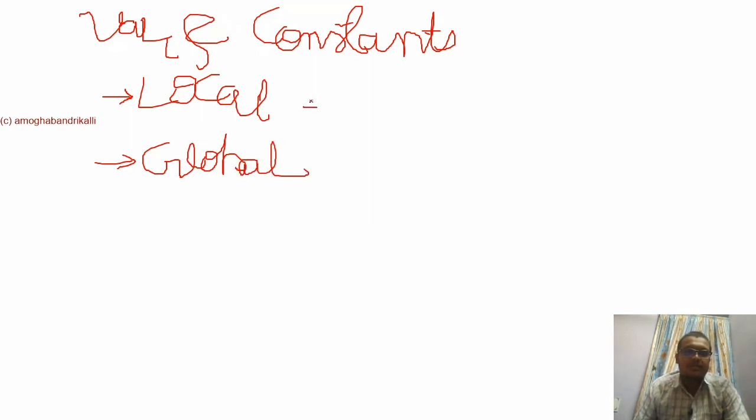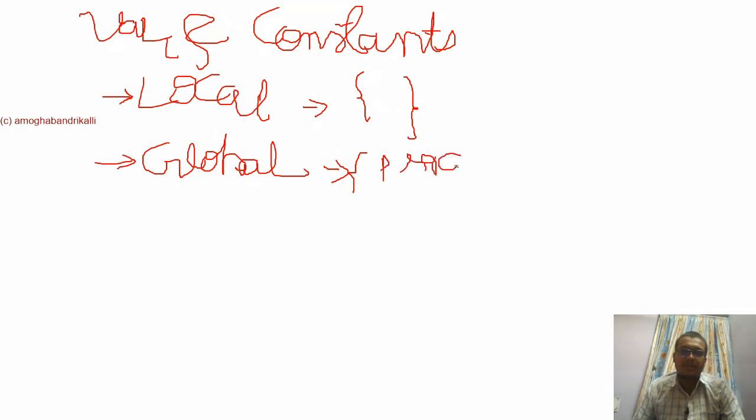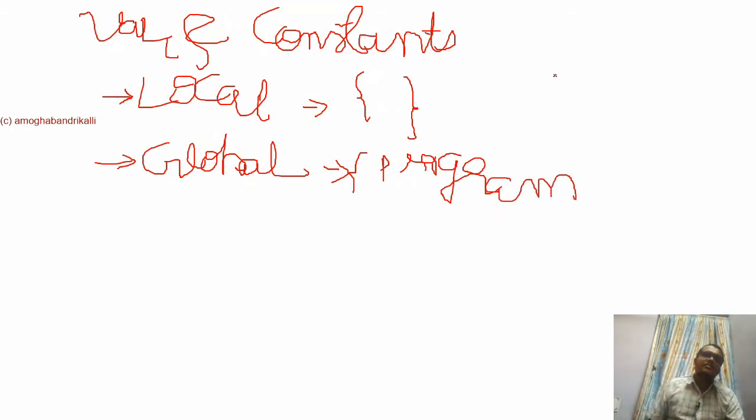Local variables means they work inside the function. Outside the function they are not accessible. Global variables means they can be used throughout the program. So if you declare a global variable, it is going to be available throughout the program. Okay, this is the difference between local and global variables.